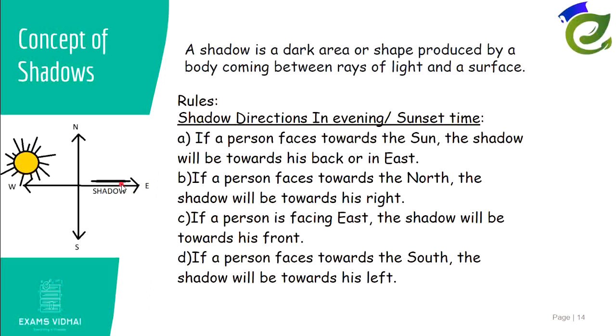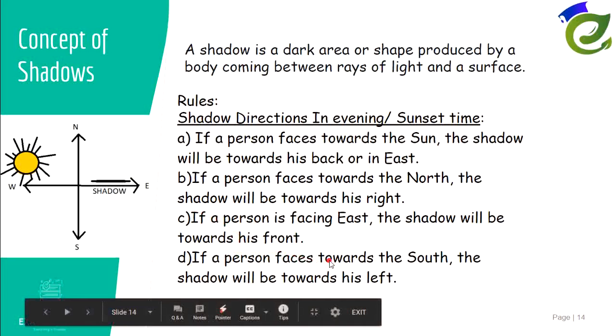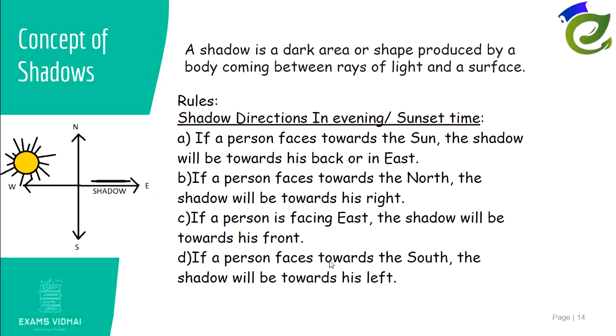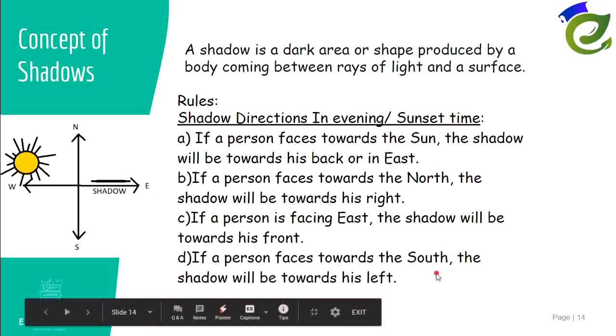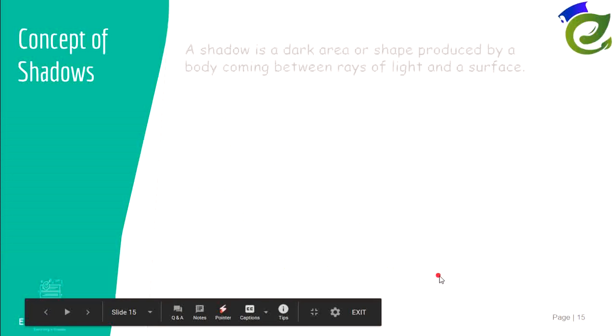Now when the person is facing the north direction, the sun will be towards his left hand, so the shadow will be towards his right side. When the person is facing east direction, he's showing his back to the sun's direction, right? So he'll find the shadow in front of him. Similar way, when the person is facing the south direction, then towards his right hand side he'll have the sun, that is the west direction, and towards his left hand side he'll have the east direction where you have this shadow, right? These are some important points that are to be remembered.